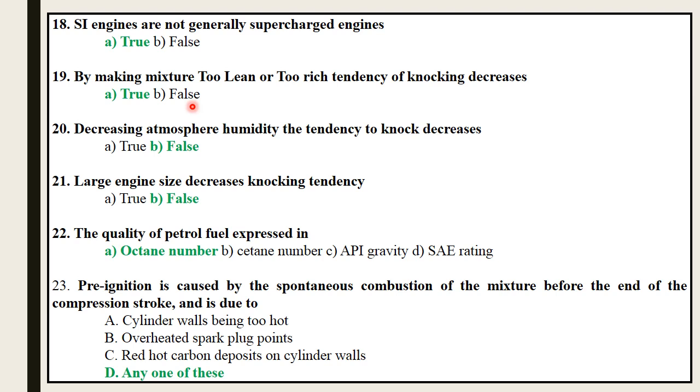Because of that, a too lean or too rich mixture is used to avoid it. By making the mixture leaner or richer, the tendency to knock decreases. Especially, a too rich mixture is used to eliminate knock due to the longer delay period and the lower temperature of compression.